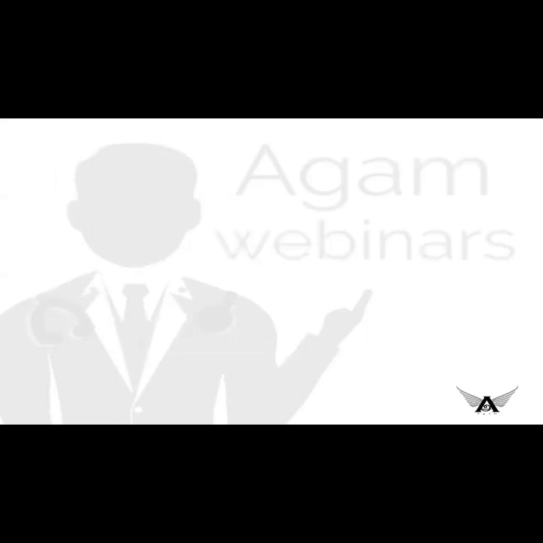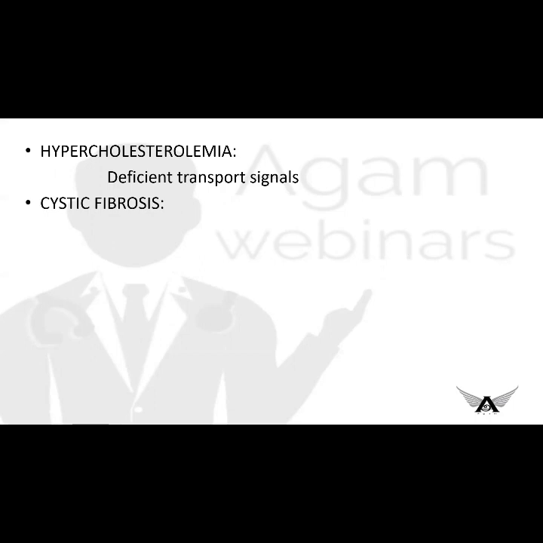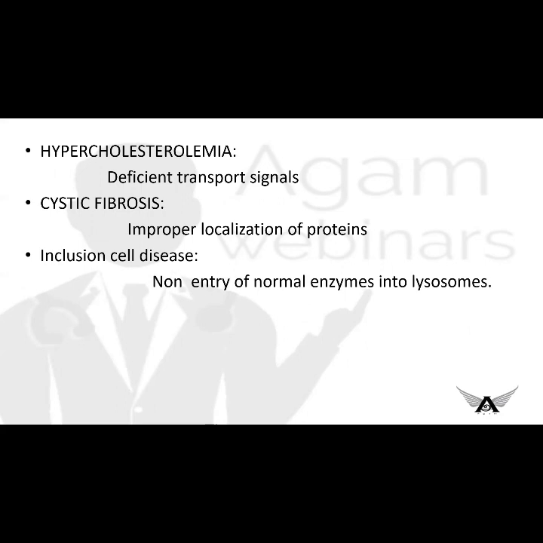The next one is hypercholesterolemia. It is due to deficiency of transport signals. And cystic fibrosis, improper localization of proteins. Then inclusion cell disease or I-cell disease. It occurs due to non-entry of normal lysosomal enzymes. Example is mannose-6-phosphate, which is a marker of lysosomal enzymes, is absent in the lysosome. This is what happens when proteins do not reach the correct site.